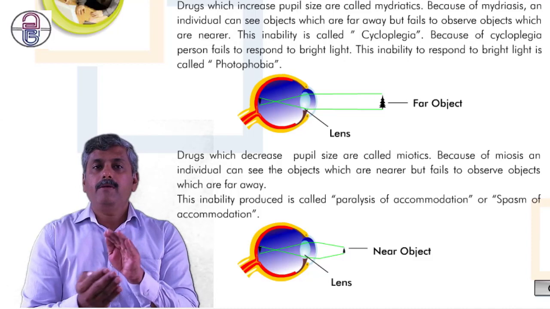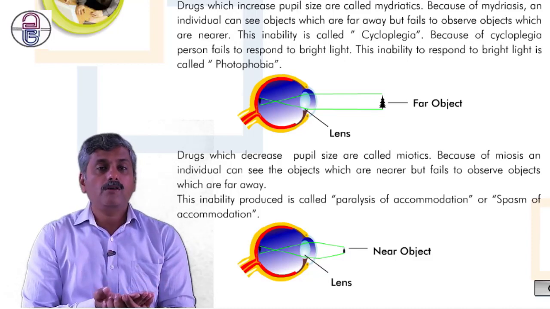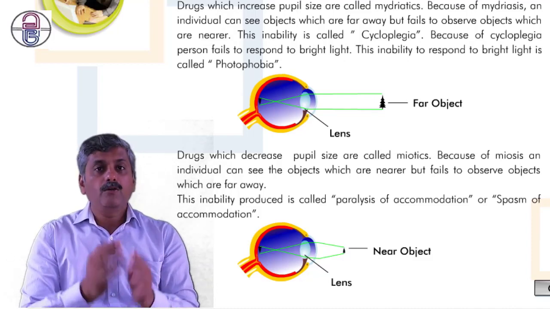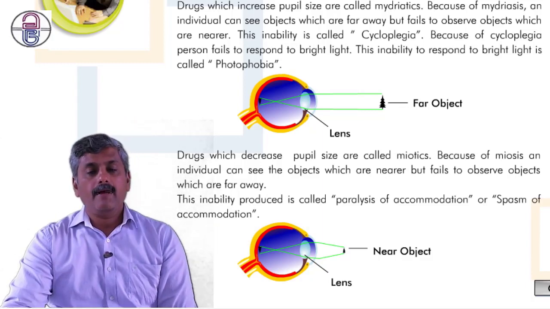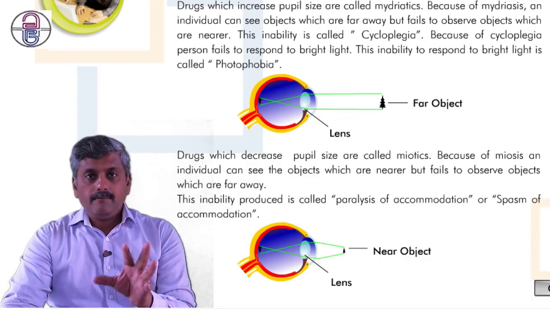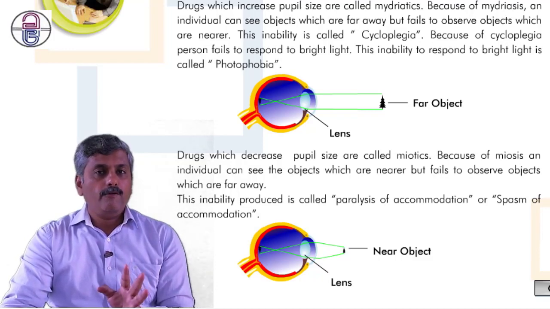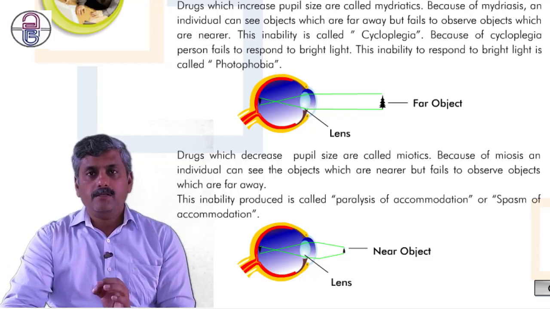So due to the miosis, the patient is able to see objects which are nearer, and due to mydriasis, the patient is able to see objects which are far away. So this diagram is also important from the exam point of view. It is also very important.